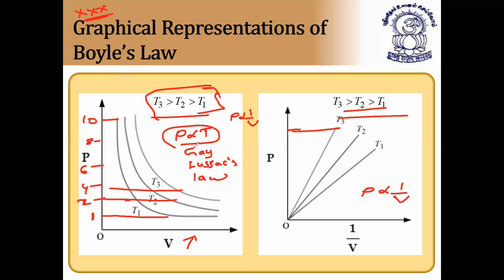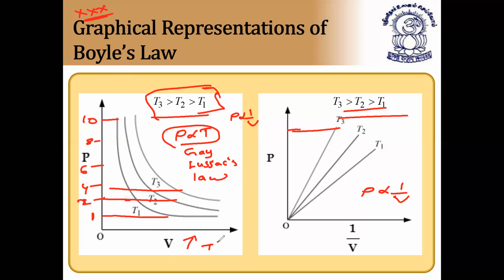The important point is that at high temperature, the decrease of pressure is less, compared to low temperature where the decrease of pressure is more. I'll write the statement.